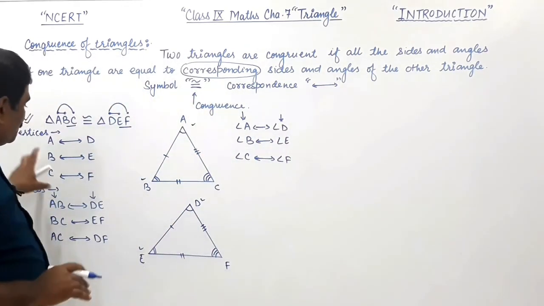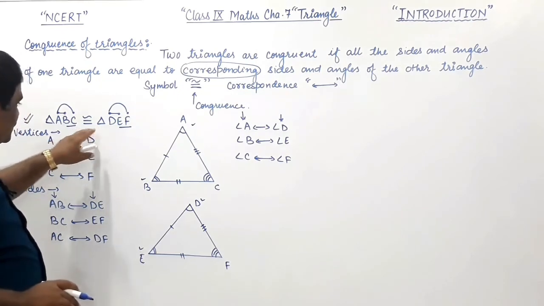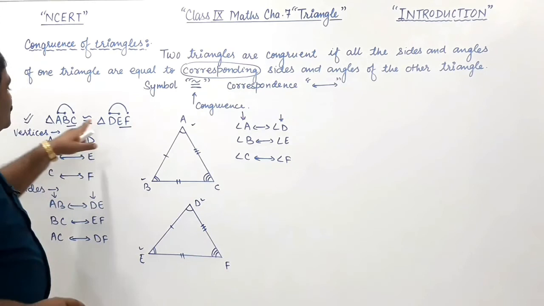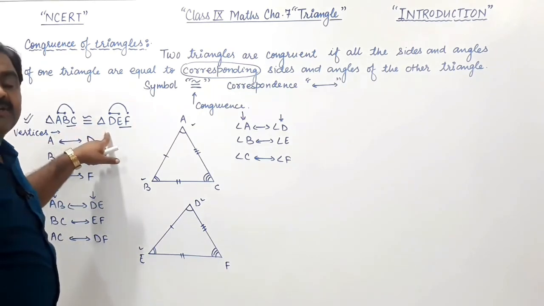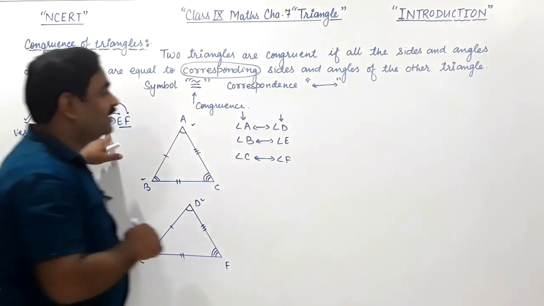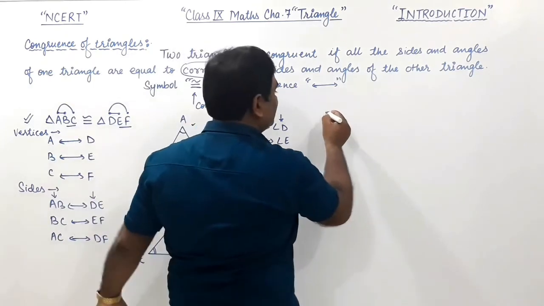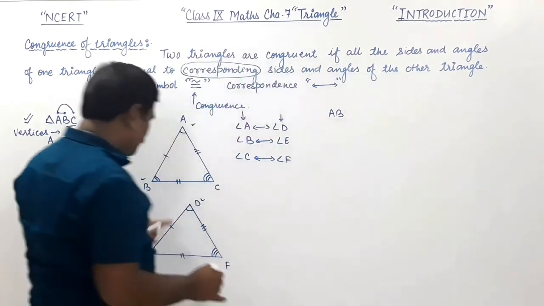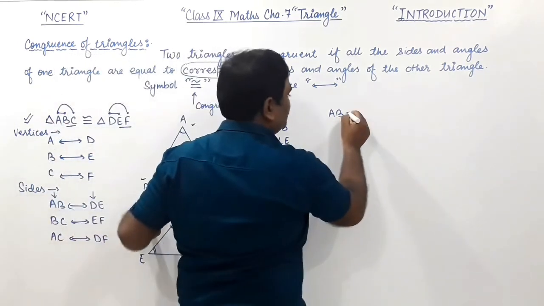Since side AB was corresponding to DE, AB is equal to DE.